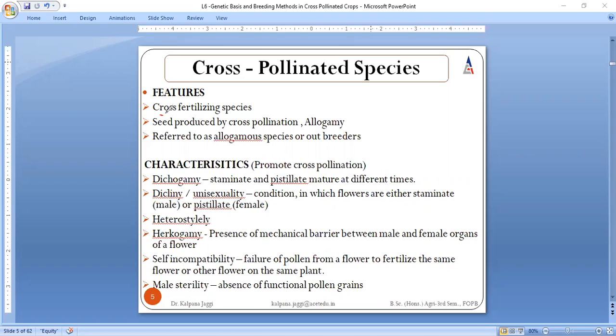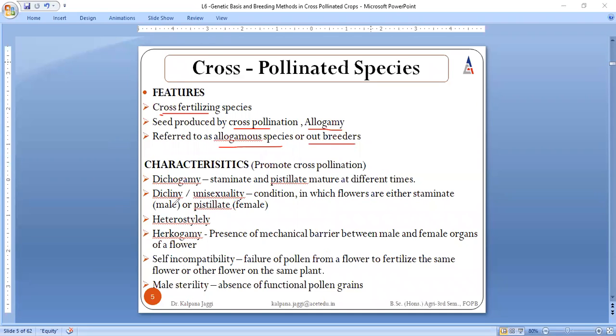And secondly, because cross-fertilization is taking place, seed is produced by cross pollination, and this process is said to be allogamy. The species in which this cross pollination takes place are referred to as allogamous species, or often they are referred to as outbreeders, right?